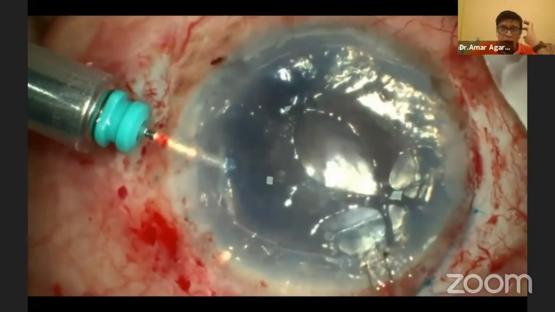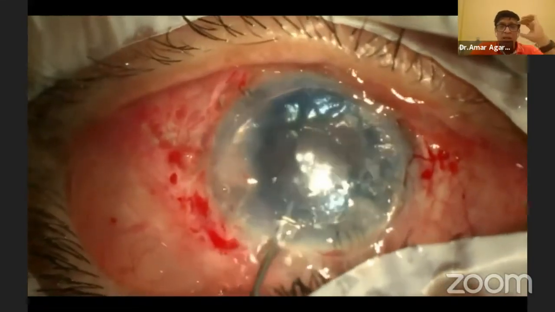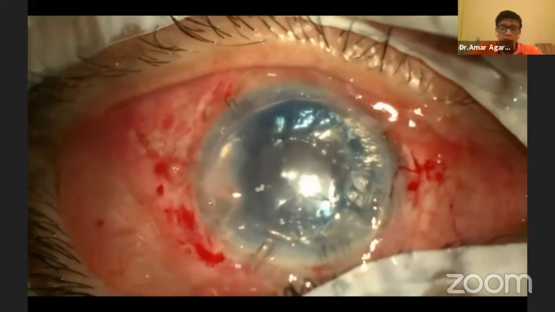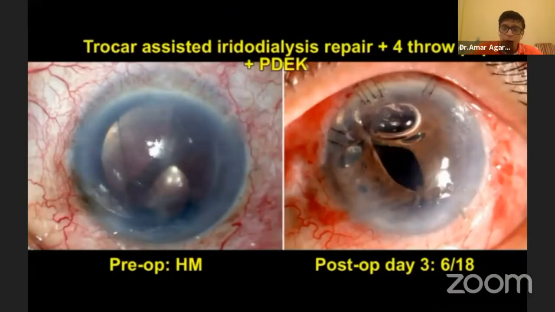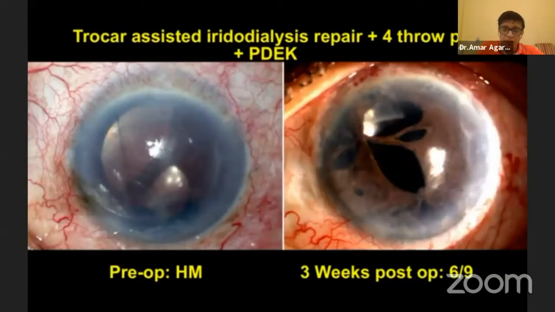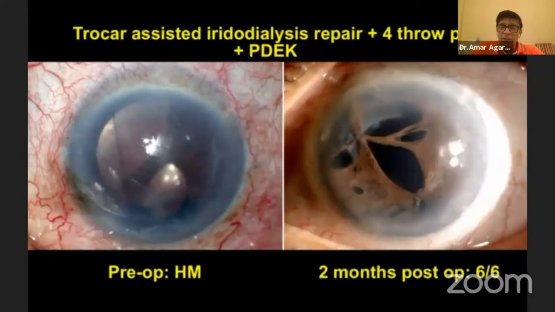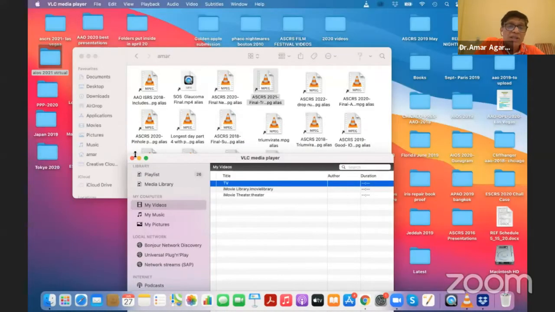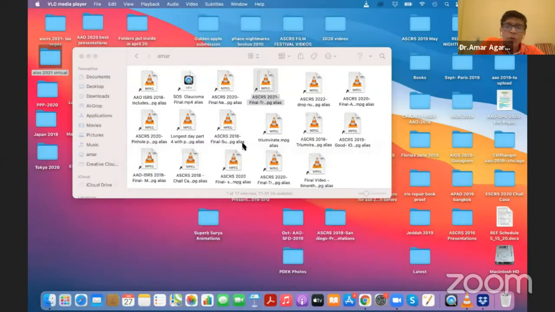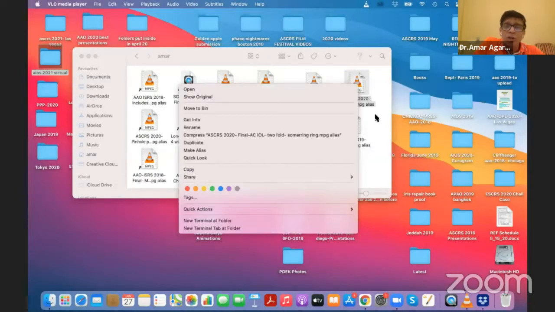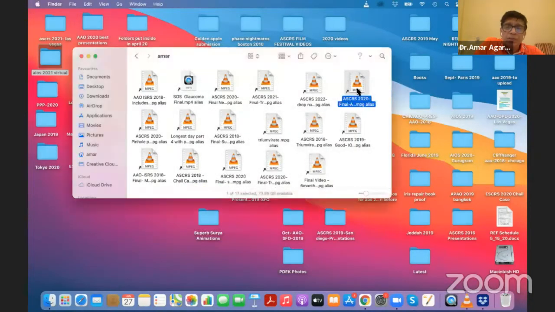Now the question comes, how did this patient behave? As I told you, he was a top actor from Poland who had come to us for surgery. Post-operative, day 3, you can see the patient. 3 weeks post-op, the patient improved to 6/9, and you can see the final picture, 2 months post-op, the vision has already improved to 6/6. So now that we have seen various scenarios, I thought I'll show you one more clipping.